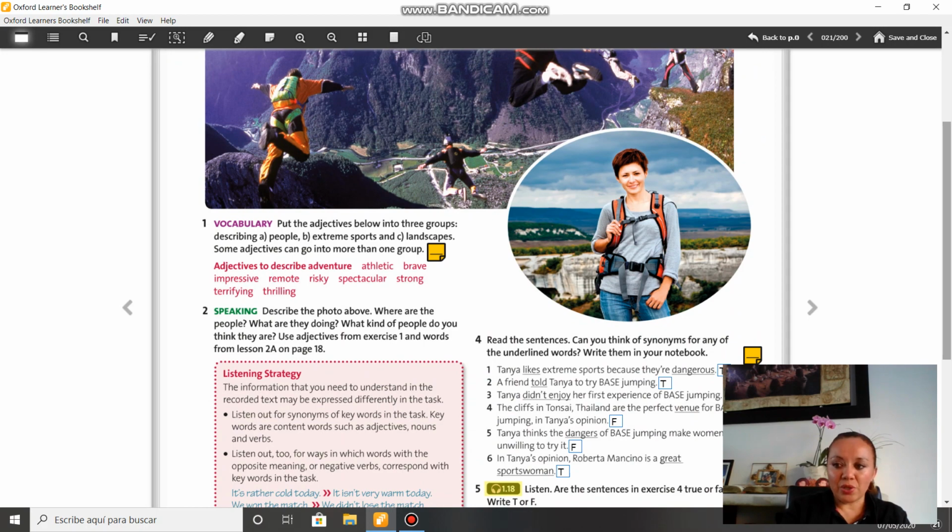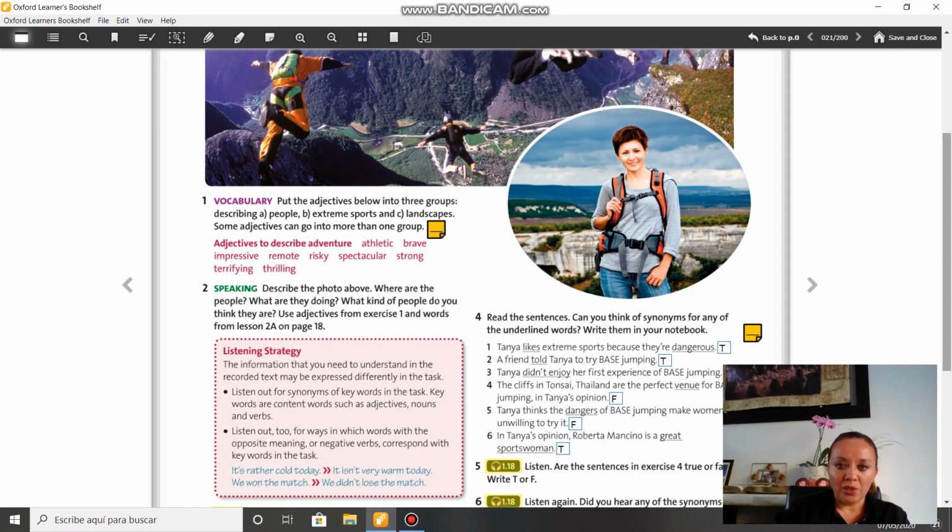Now, for exercise number 1, it says put the adjectives below into 3 different groups. Describing people, describing extreme sports, and describing landscapes. Do you remember the meaning of landscapes? Paisajes, okay? Some adjectives can go into more than one group. So I want you to make in a piece of paper 3 different groups, okay?